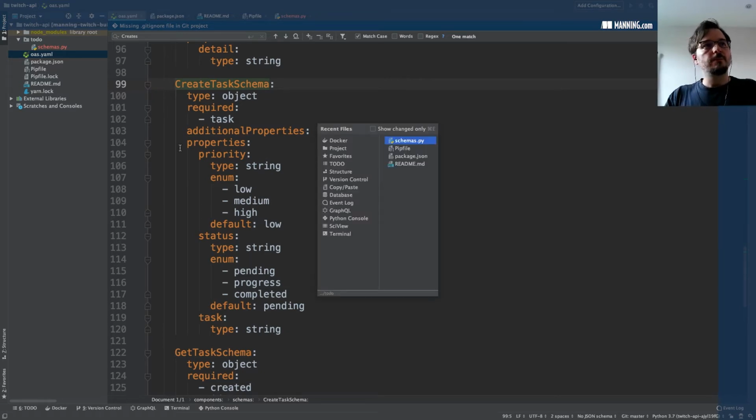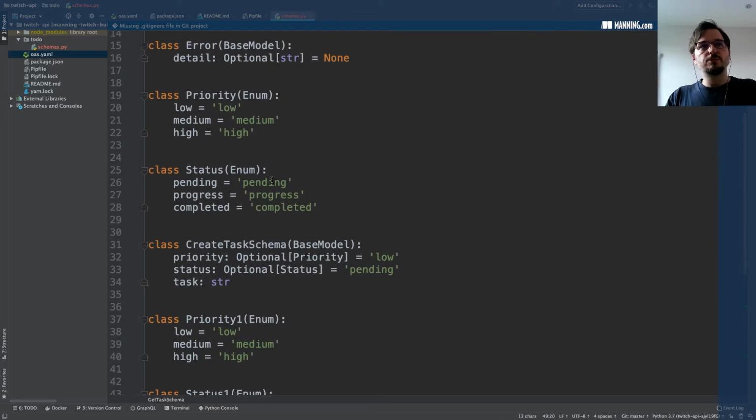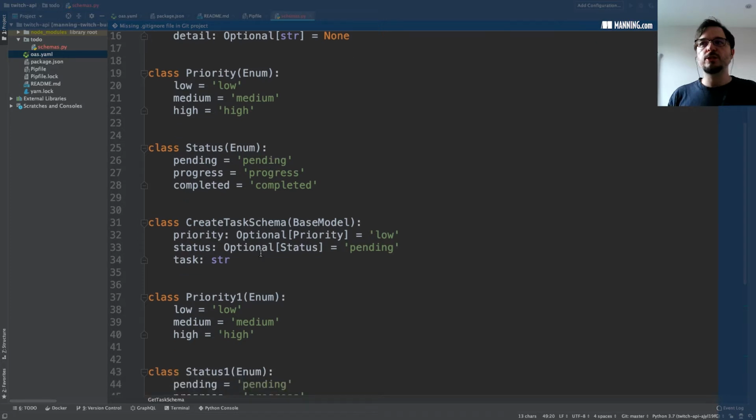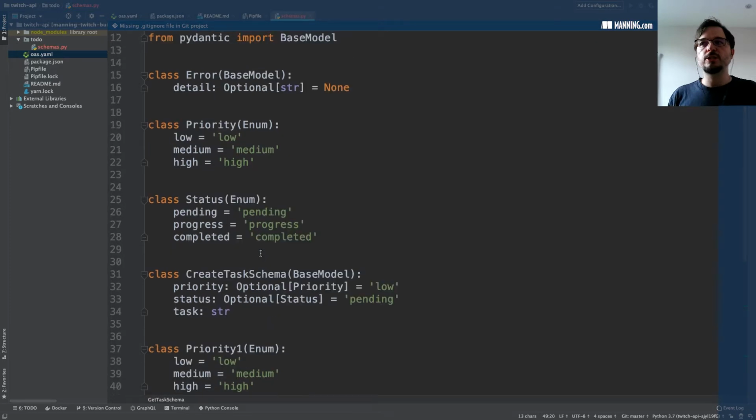Pydantic has an external, independent object that represents the enumeration, and then it uses this enumeration in the definition of these properties. That's fine. The only problem is in this specific case, because the priority and the status properties are duplicated in two schemas, we are getting duplicated enumerations as well.